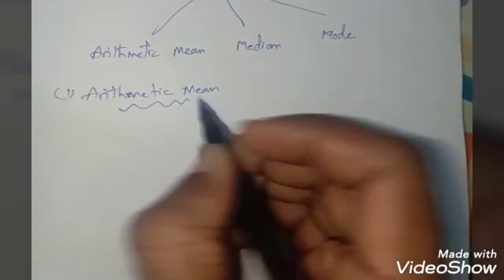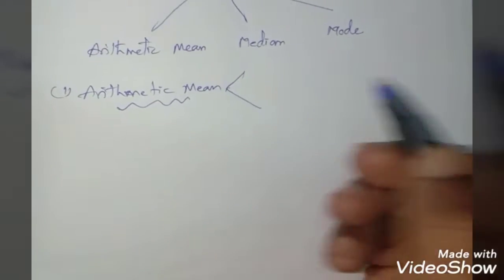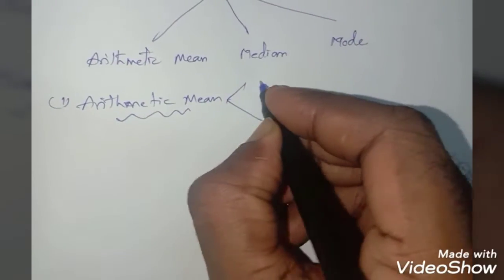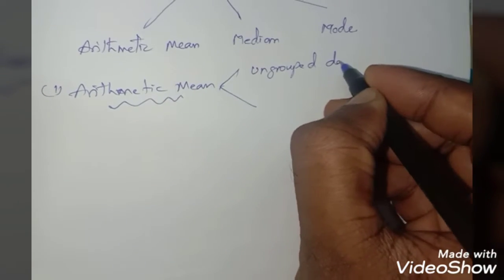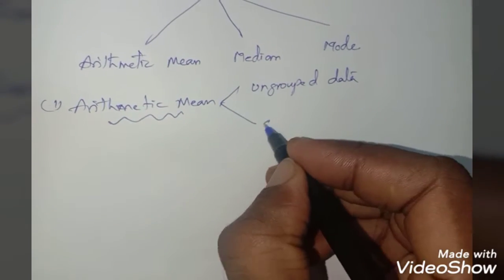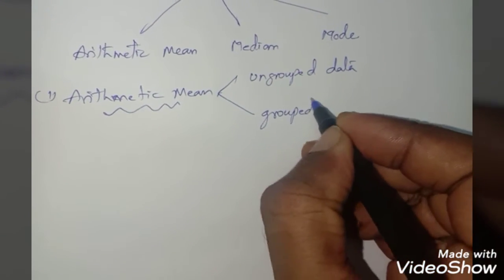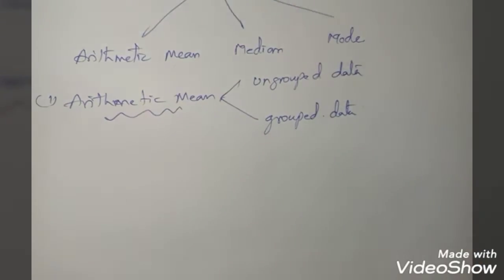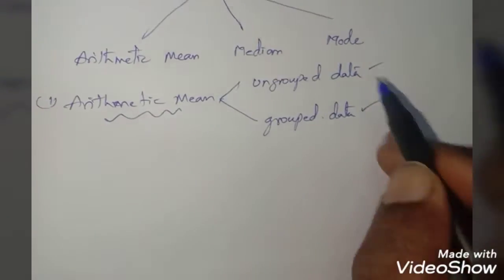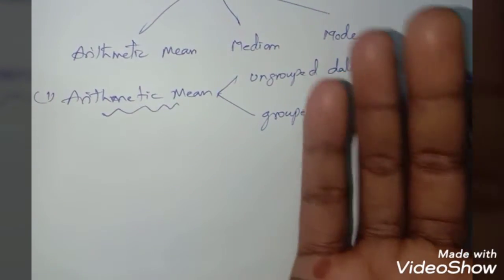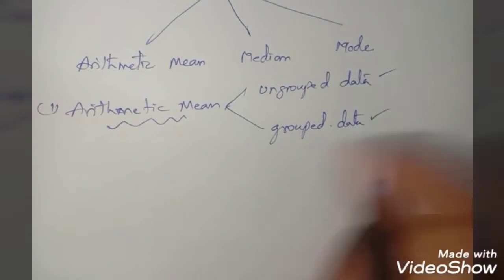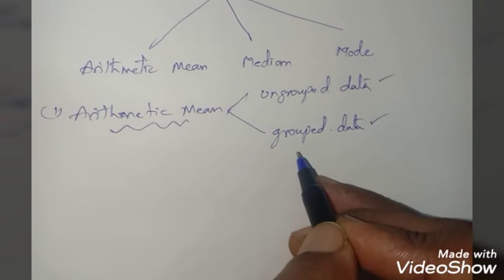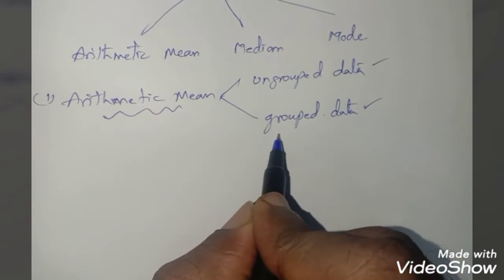This arithmetic mean is also divided into two parts. One is ungrouped data and the second is grouped data. Now the question comes, what is ungrouped data and what is grouped data? Ungrouped data is nothing but the data which we have collected personally without grouping it. If you group it in a tabular form, it is grouped data.